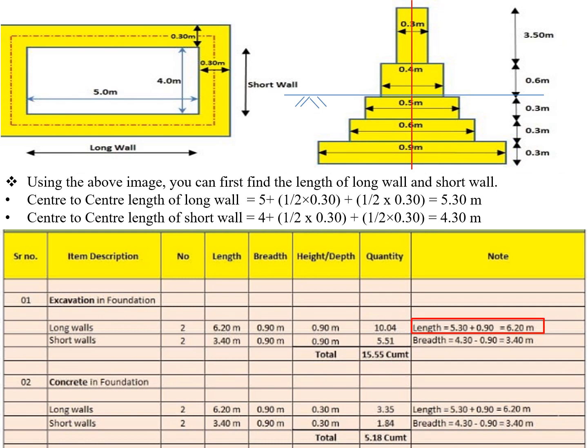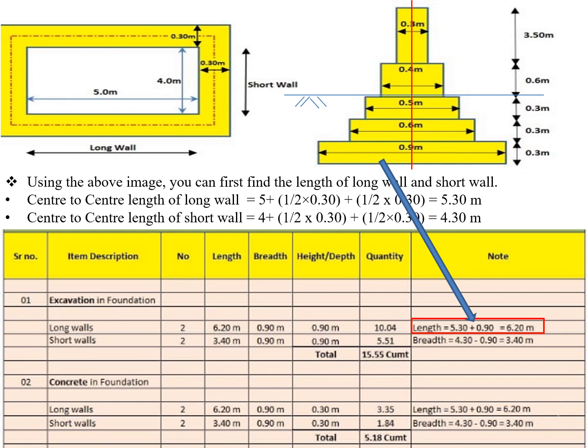For example, you're able to see the red part. So 5.3 is the center to center distance. Now this half part I need to calculate. If I'm calculating for excavation, it is 0.45 from one side, 0.45 from another side. So it becomes 6.2 meter length. So once I get the outer to outer or the long wall length as 6.2, it will become very easy. So breadth will be 0.9 meter for excavation and depth will be 0.9 meter.